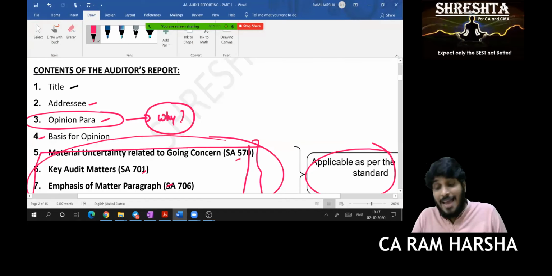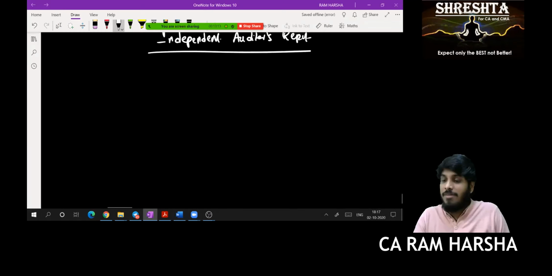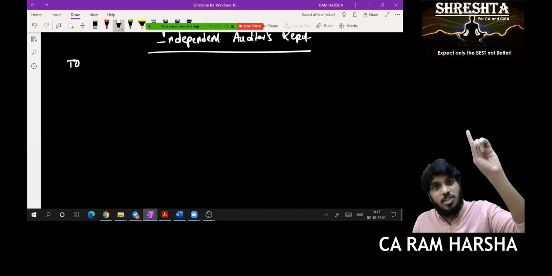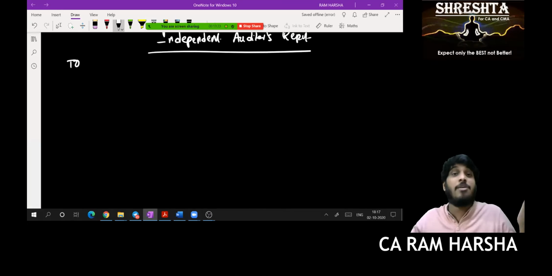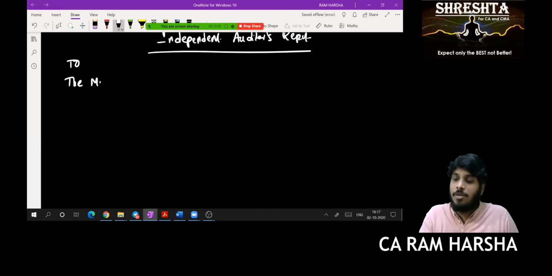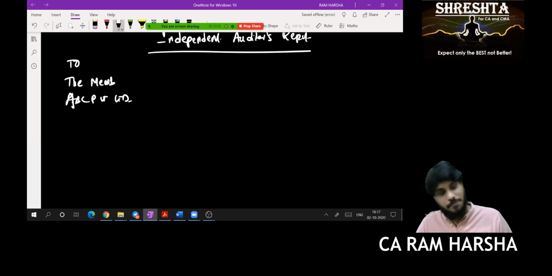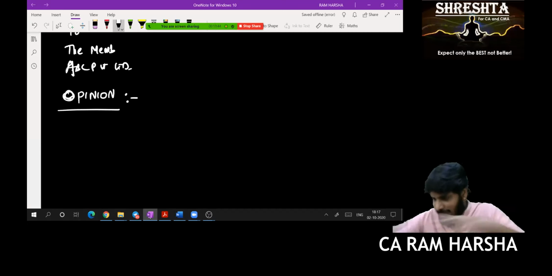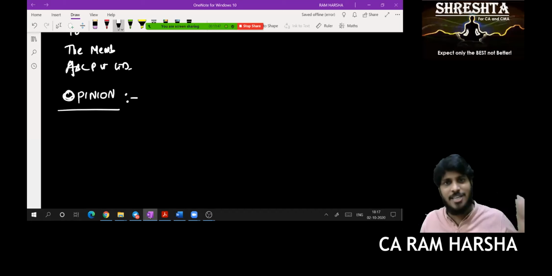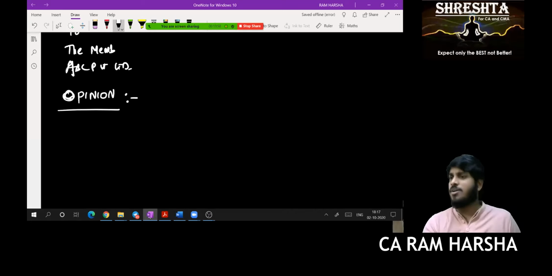Second one, addressee. To whom will I address? The engagement letter I will address to management because I am working with management. Whereas the audit report I am giving for the members, the shareholders or the members of, for example, ABC Private Limited. And after addressing, the first and foremost paragraph, without wasting the time of the shareholders, is to give your opinion. Straight away come into the para. No other discussion in the audit report. As soon as the user looks at the audit report, the first thing he will notice is the opinion, because that is what ultimately matters, right?